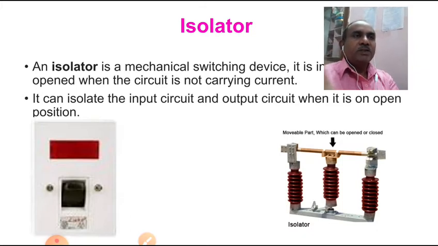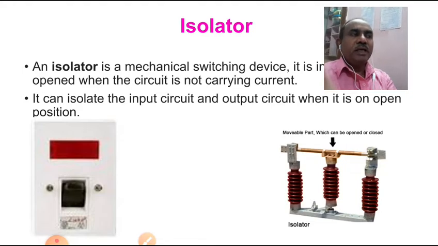At the same time, it also indicates whether power is available or not. By seeing this indicator, we can say whether power is available or not. So this is one isolator, a double pole isolator. It can be manually operated, not automatically operated. That is one disadvantage.